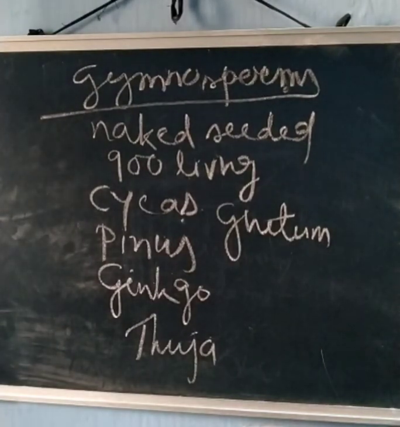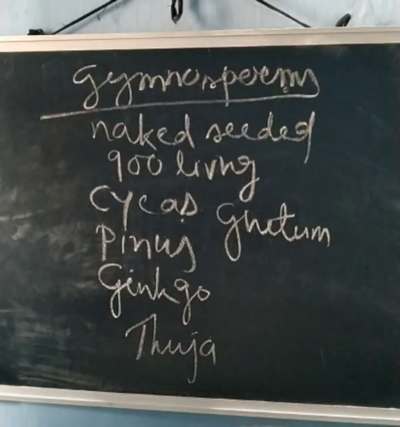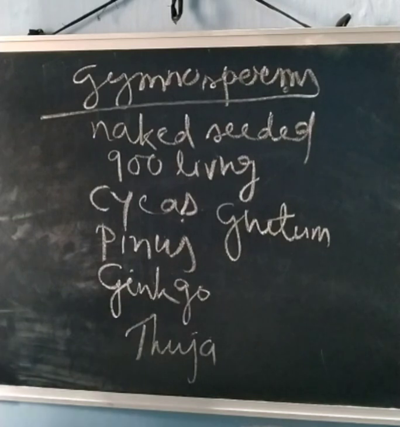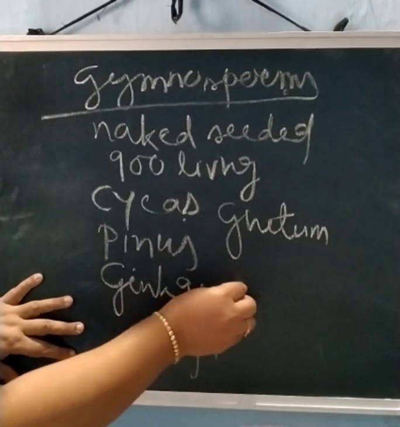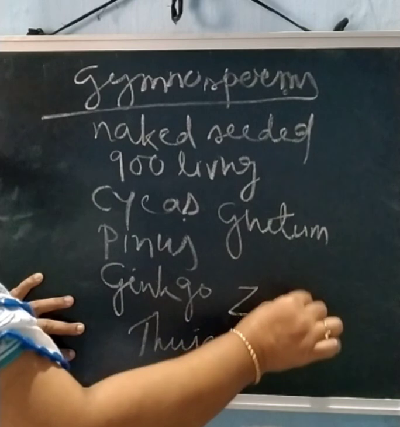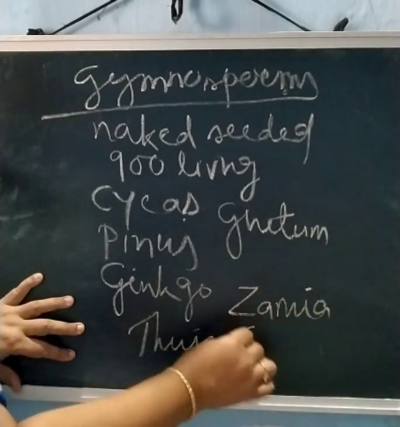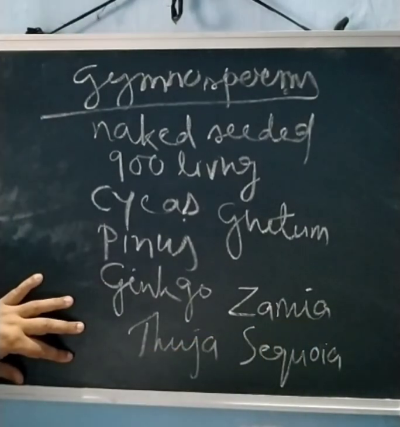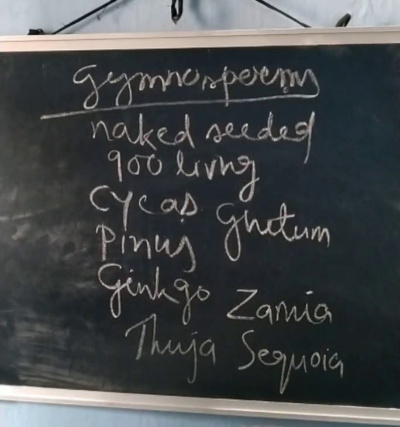Now if you come to its morphology, these are medium sized trees, tall trees or shrubs. The giant redwood tree Sequoia is one of the tallest gymnosperm species, about 100 meters tall. The smallest gymnosperm is Zamia, and the largest one is Sequoia, the redwood tree. Species of gnetum are normally woody climbers.